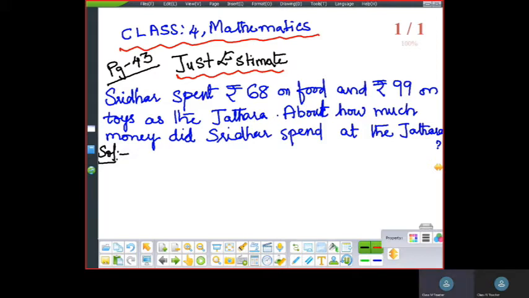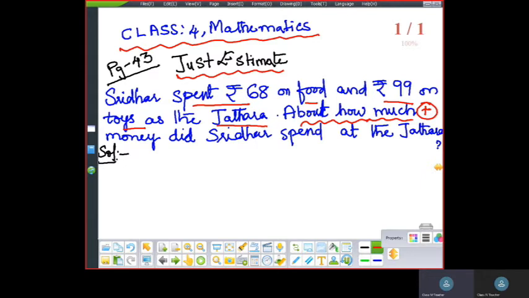So now I'll explain the question, children. Sridhar spent 68 rupees on food and 99 rupees on toys, and he is doing all these things at the Jatara. And here the keyword is "about how much". About how much means you have to find the nearest value. How much did he spend? How much means what will you do here? Addition. Yes or no? How much did he spend on the Jatara? Okay, how much means addition.